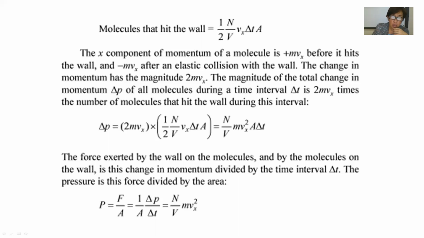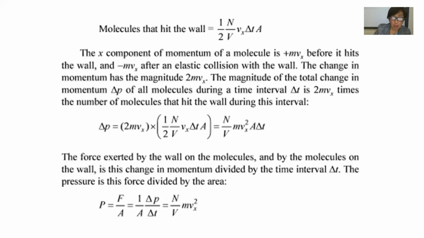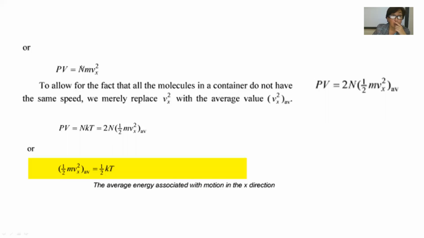Force we find using Newton's second law, delta p divided by delta t, and replacing delta p with the total change in momentum, the final formula is the number of molecules divided by volume times m v squared, which is the pressure. Now the pressure multiplied by volume gives N m v squared.